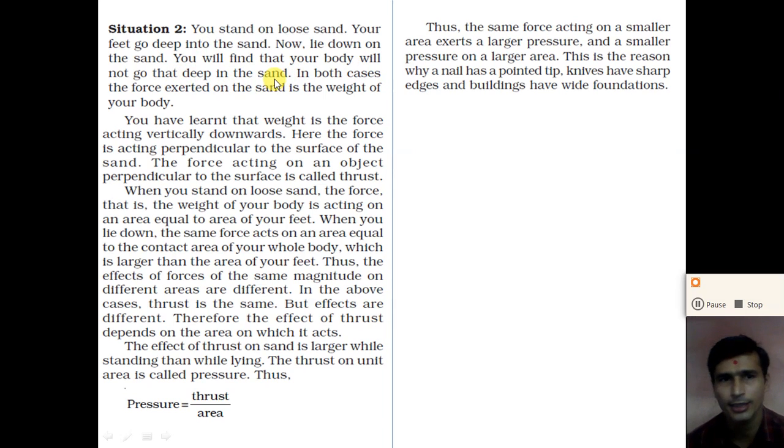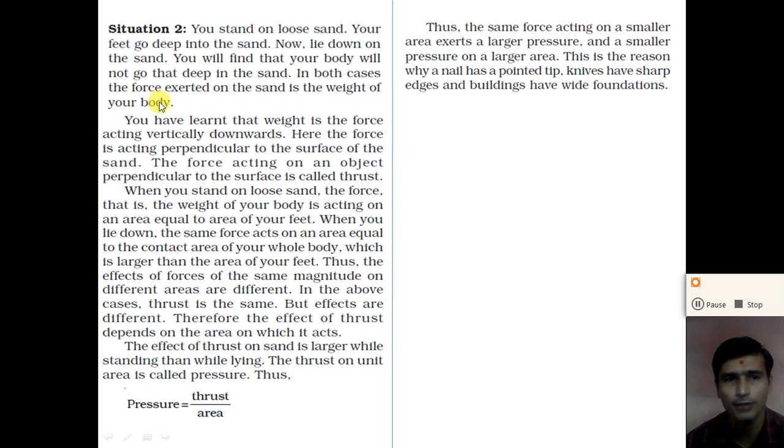So dear student, when you stand on the surface of loose sand, your feet go deep into the sand. But when you lie down on the sand, you will find that your body does not go deep into the sand. Why? Because in both cases, the force acting perpendicular to the surface is the weight of your body. So in both cases, the force exerted on the sand is the weight of your body, but the effect of this force is different on the sand.